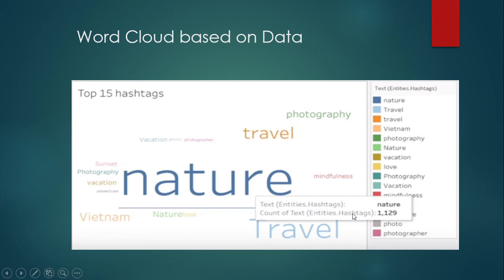And finally, the word cloud based on data. These are the top 15 hashtags we have discovered in our Twitter travel data application. Travel data, that is nature. Most of the entries are with nature. The count of text with that hashtag is 1,129.